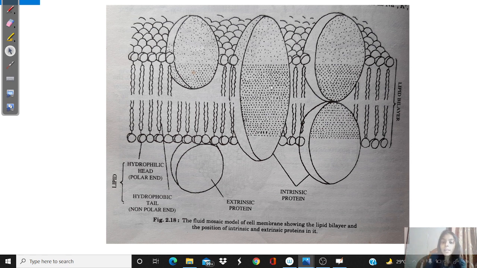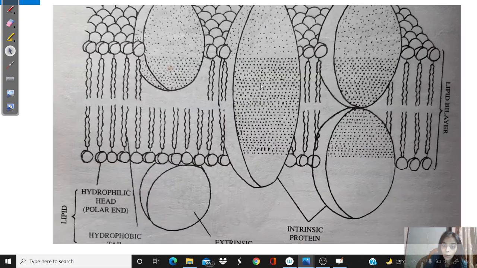If we study the structure of a cell membrane, structurally there can be two kinds of proteins. Extrinsic proteins. Extrinsic means outside. That means oriented towards the outer part of cell membrane. Extrinsic proteins and intrinsic proteins. Intrinsic means inside. So suppose this one.